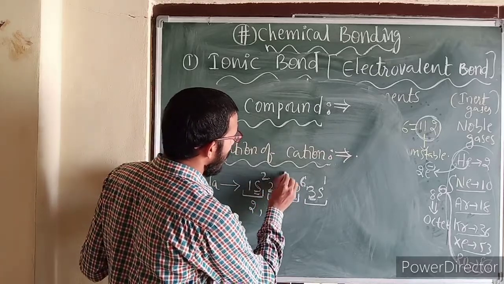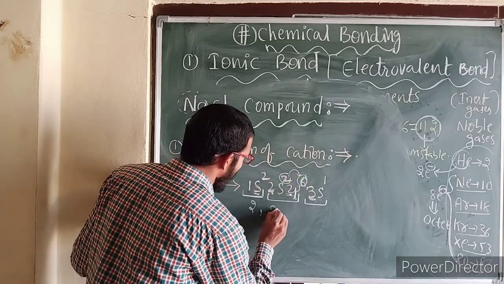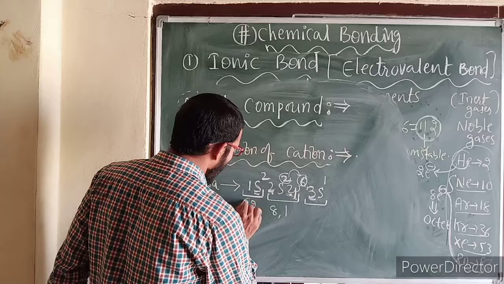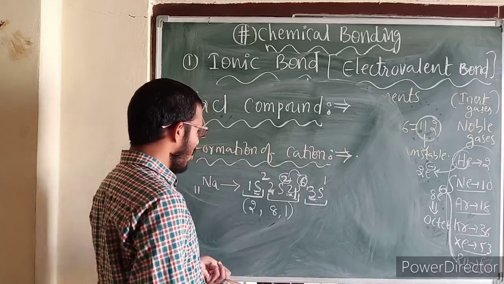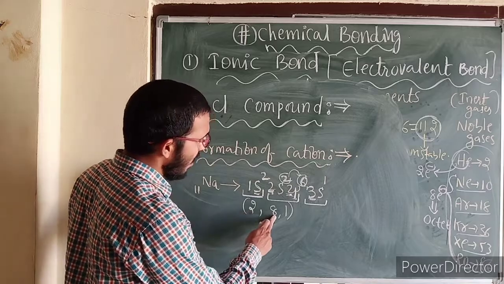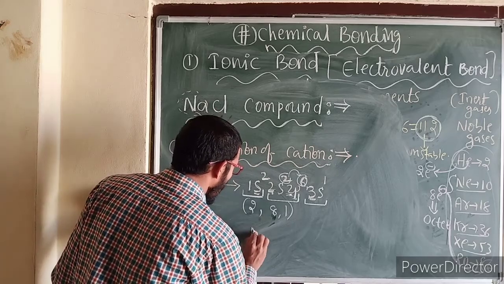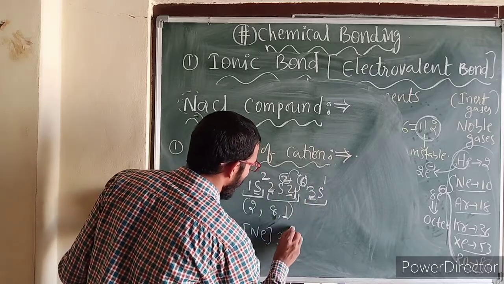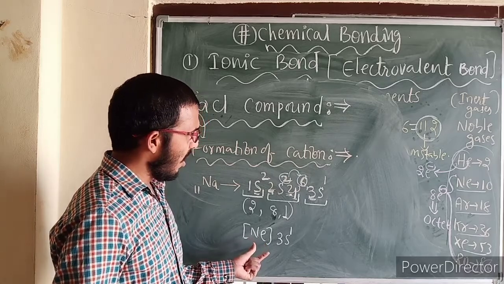In this second shell, total number of electrons, how many? 2 plus 6, total 8 here. So this I am writing 2 comma 8. Here third shell, how many electrons? 1 electron. So like this we are writing here. This method is known as shell method of writing electron configuration. Now another way also this can be expressed here. 2 plus 8, how many electrons? 10 electrons. In place of 10 I am writing neon. So this 1 electron I am writing here 3s1. So in this manner we need to understand how to write its electronic configuration.